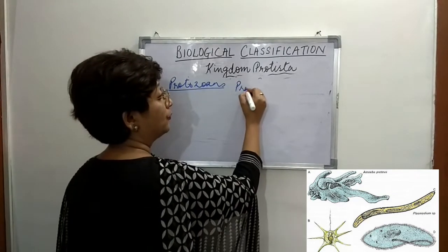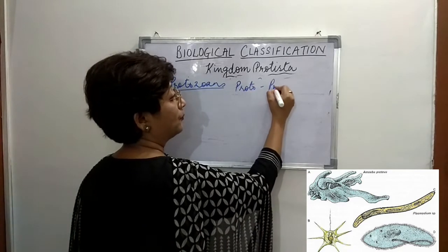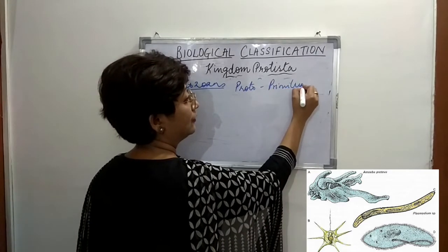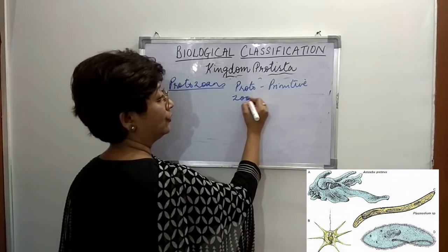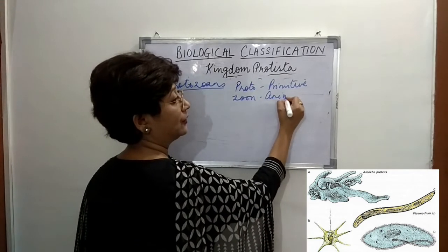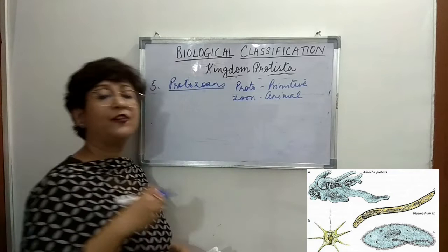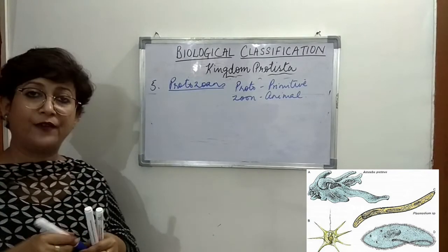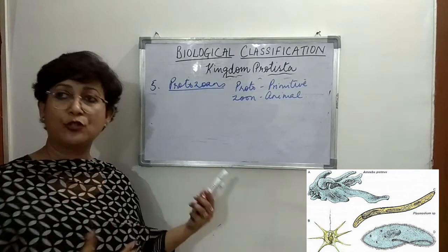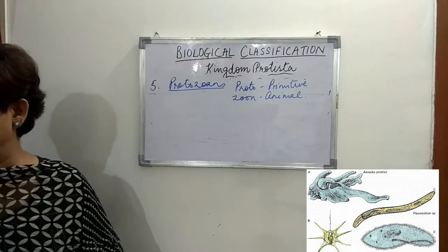The word proto means primitive and zoon means animal. So they are primitive animals, not very well developed and very, very old.